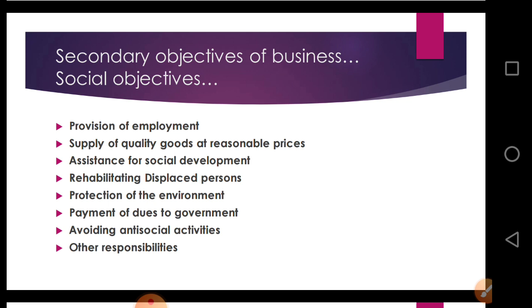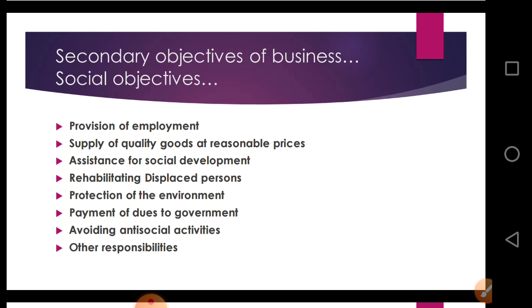Next one is supply of quality goods at reasonable price. The supply of quality goods and services should reach the consumers at reasonable price. This is also the responsibility of any business organization. A business cannot survive in the long run if it charges excessive prices in order to maximize its own profit. This is also a social objective. Because of business, consumers are getting things at reasonable price and quality goods.